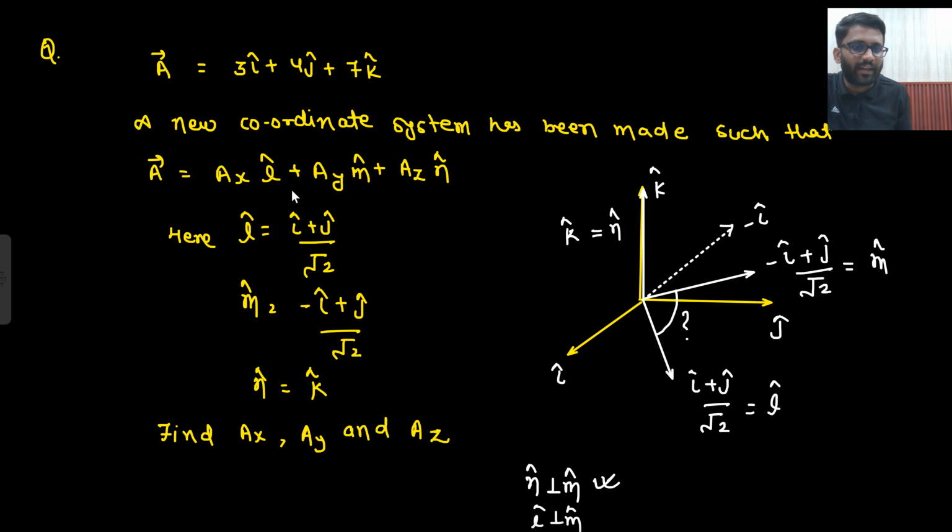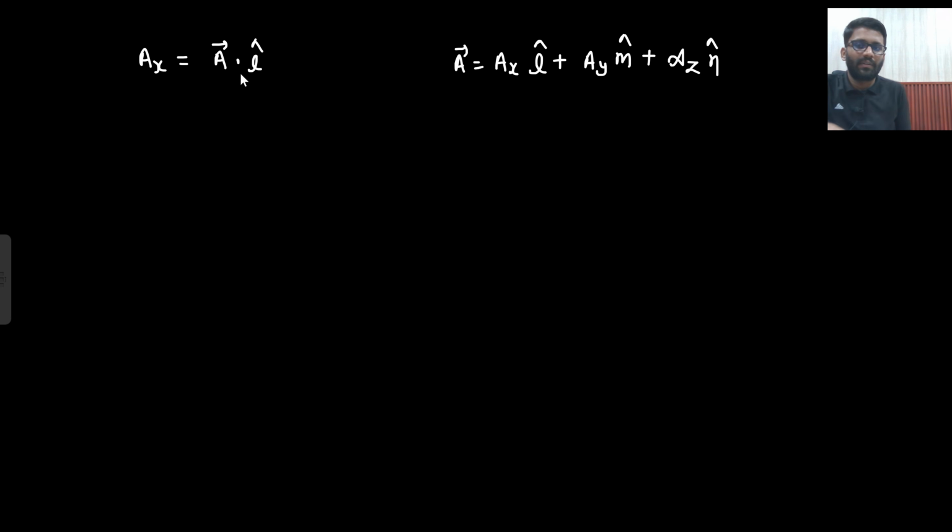A vector dot L cap will be my Ax. Say yes or no? A vector dot L cap will be my Ax, because A vector is defined as Ax L cap plus Ay m cap plus Az n cap. So this is A vector dot L cap. A vector is given as 3 i cap plus 4 j cap plus 7 k cap.